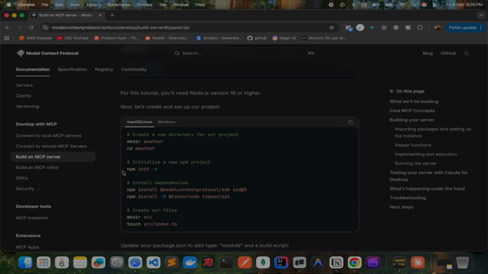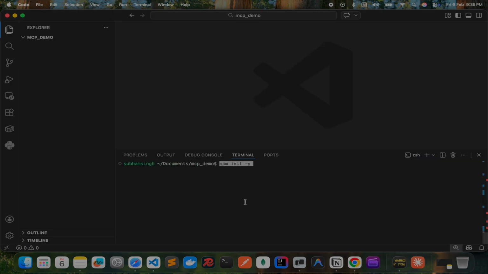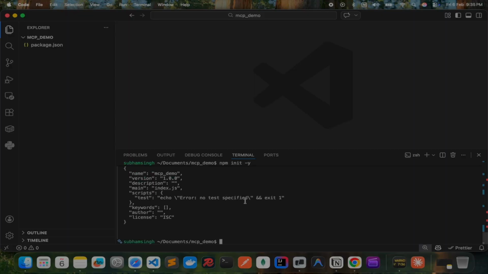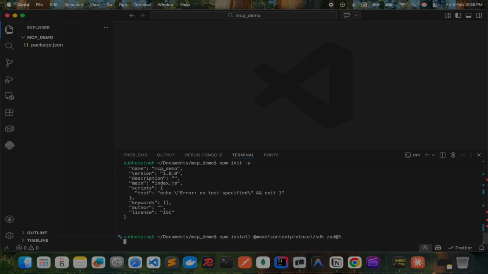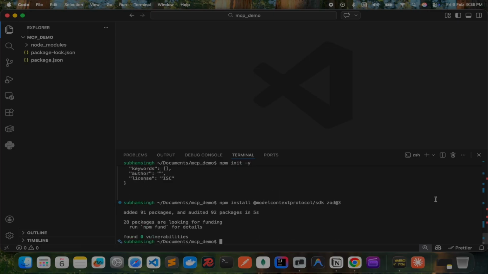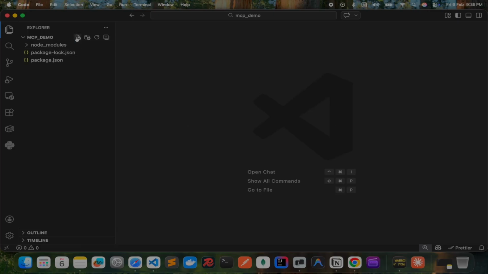Here we have to initialize the node package. And then install these two dependencies. Let me create an index.js file.